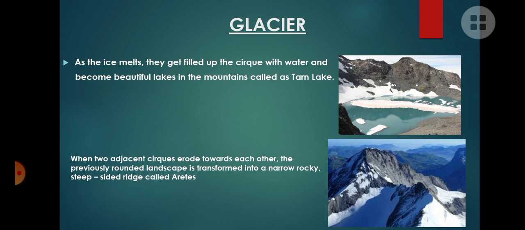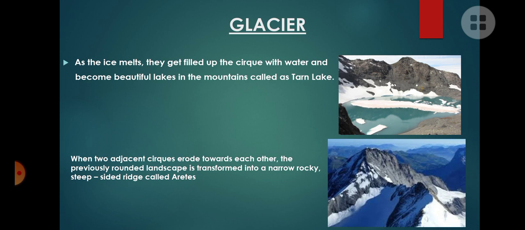In the cirque we saw an armchair-like depression, but it has only ice on the surface. But when the ice in the cirque melts down and becomes water, it forms a small lake called a Tarn Lake.